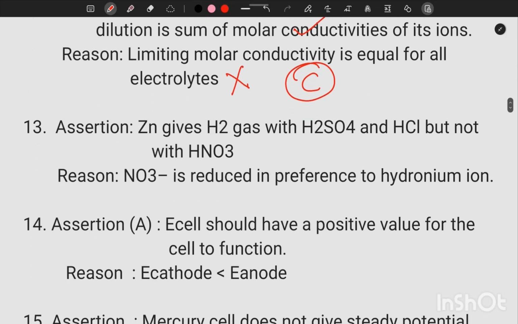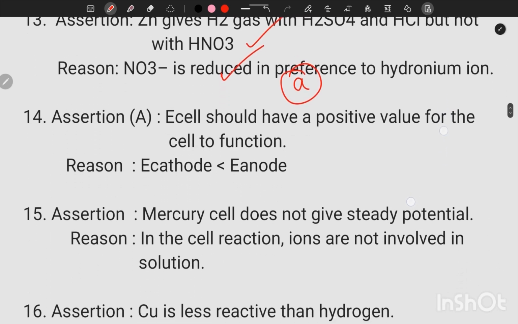13th question. Assertion. Zinc gives hydrogen gas with H2SO4 and HCl but not with HNO3. We know zinc can displace hydrogen from sulfuric acid and hydrochloric acid but not with the HNO3. That's a correct statement. Reason, nitrate ion is reduced in preference to hydronium ion. Yes, we know the nitrate is getting reduced to one of the oxides of nitrogen. HNO3 is reduced to one of the oxides of nitrogen. So that's correct statement. So assertion and reason both are correct, and reason is the correct explanation of assertion. So option A.